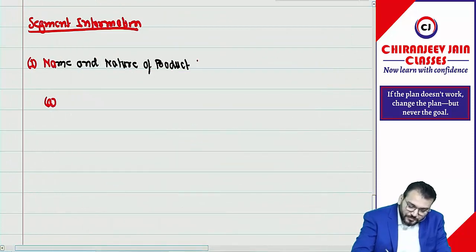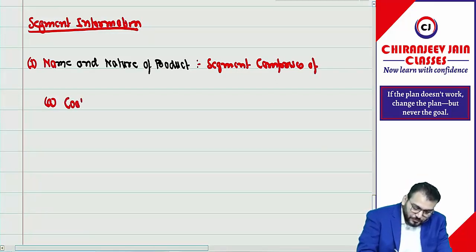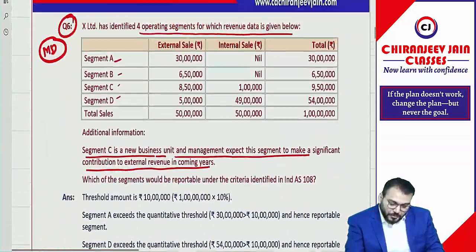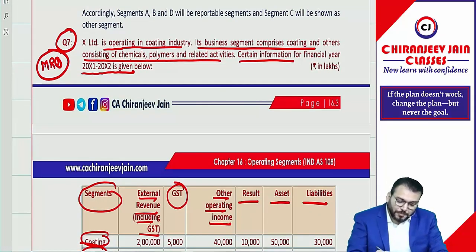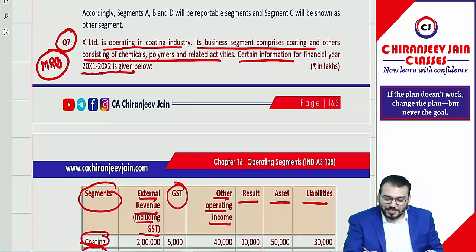You can write down segment comprises of what? Point number A, coating. And point number B, other. What does it give me for other? Other consisting of chemical, polymers and related activities. That only you write down, whatever is given.